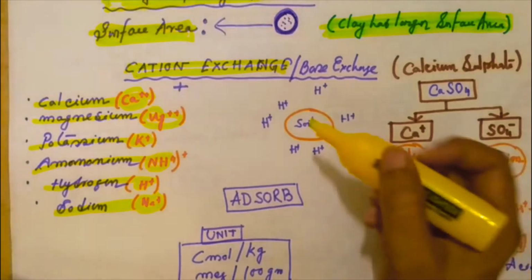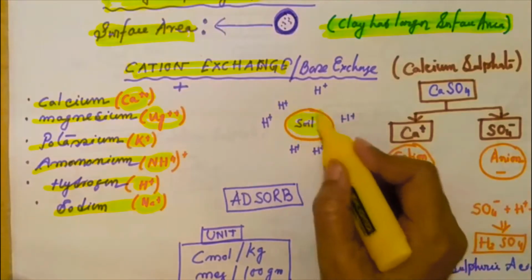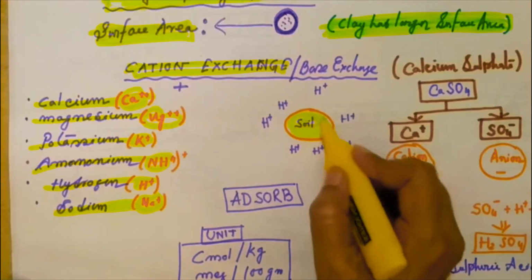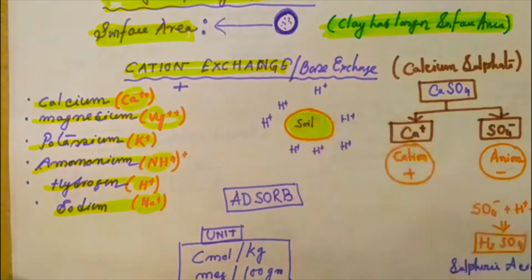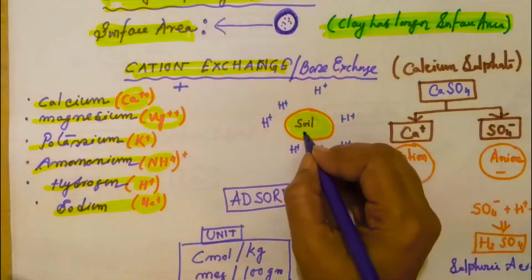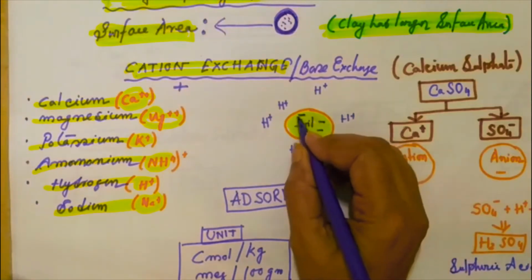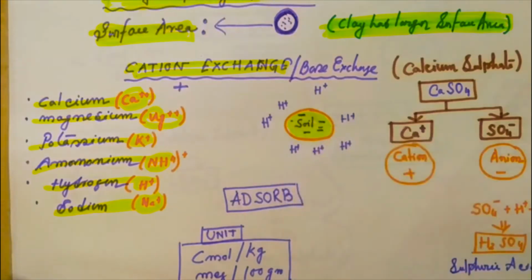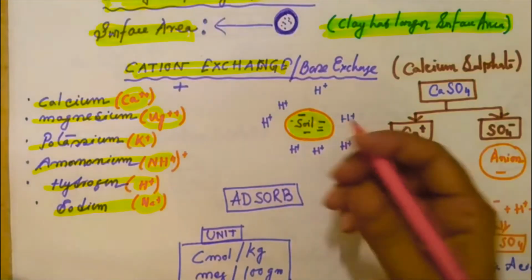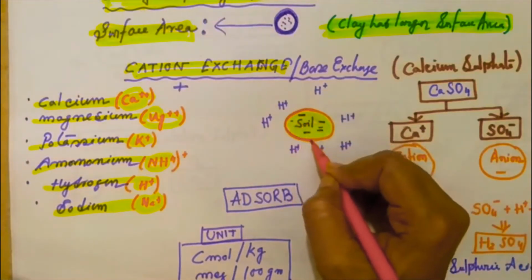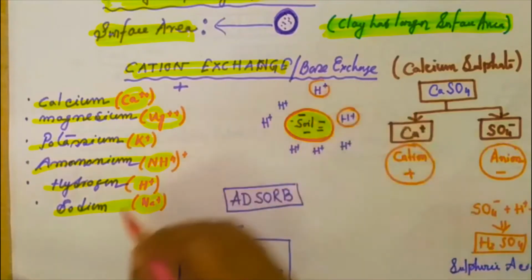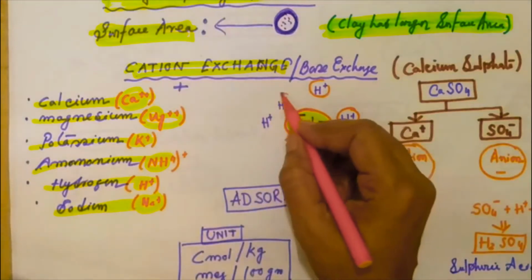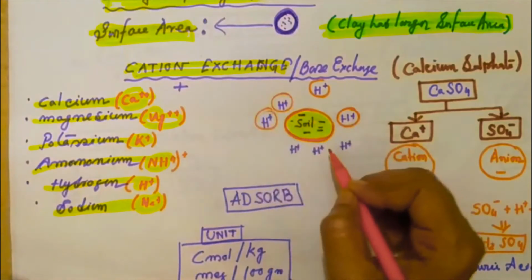Suppose this is a soil. These soil particles are negatively charged because of the presence of colloids or clay particles. This is the surface area of the soil, and those are the hydrogen cations on the soil surfaces.